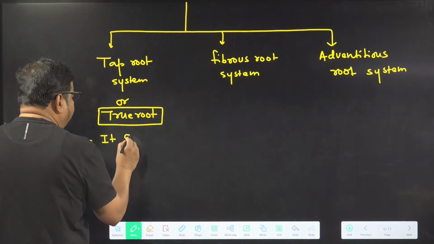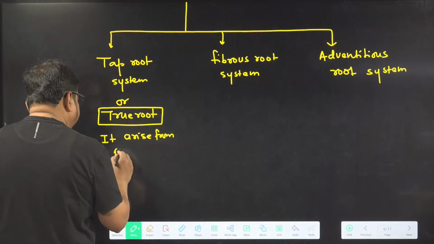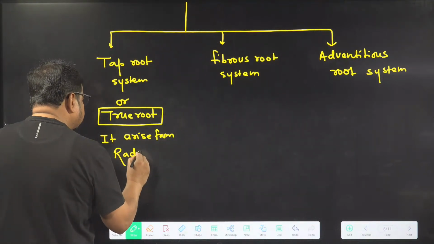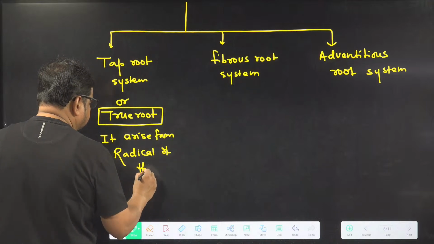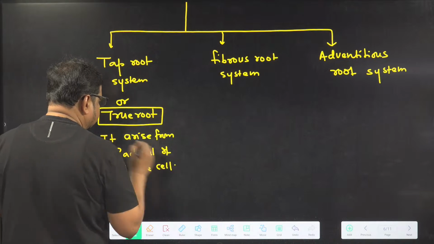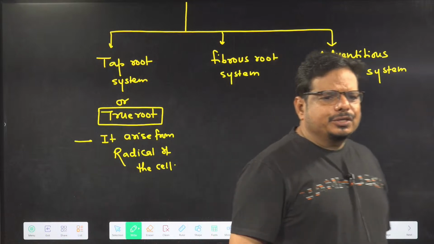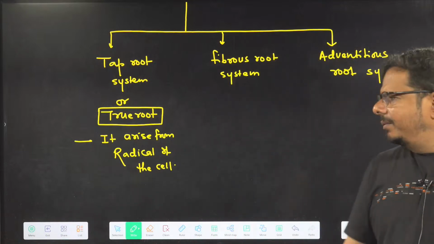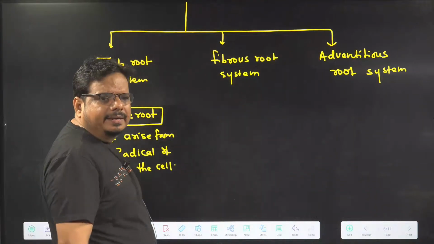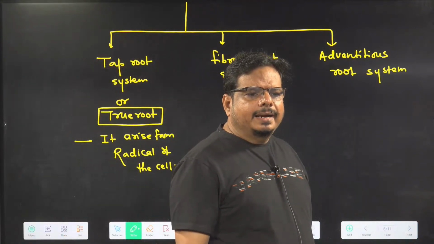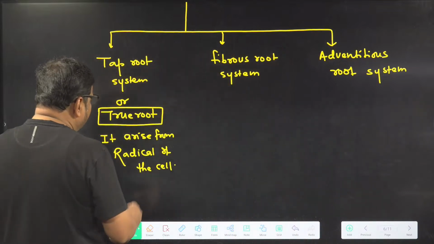It arises from the radicle of the seed. What is the characteristic feature of a taproot? It arises from which part? Radicle. Able to understand or not? Now I am telling you what the radicle is.